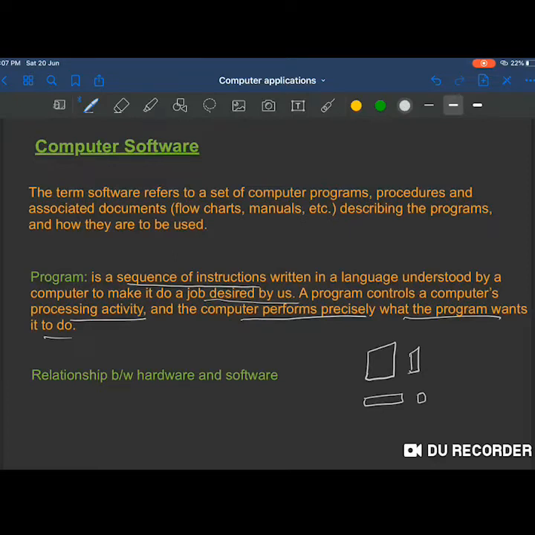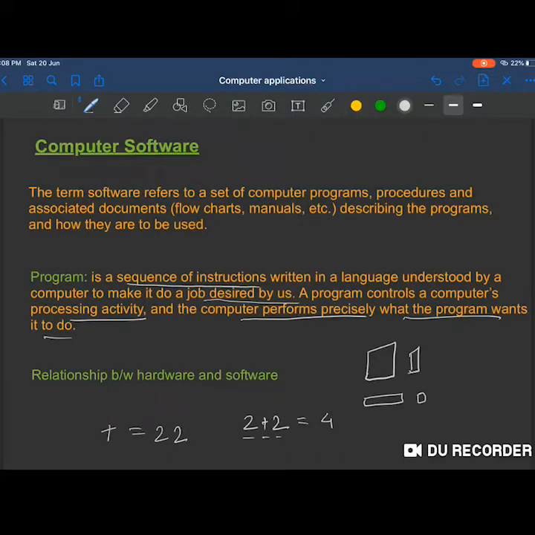And the sequence of instruction means that if, for example, you want to do some addition, for example 2 plus 2, so it is already programmed कि अगर कोई भी यूज़र 2 plus 2 is equals to मुझे इनपुट देता है तो I need to give output 4, right? And the sequence means that आप ऐसे प्रेस नहीं कर सकते हैं कि पहले प्लस किया, equals to किया and then 2 and 2.